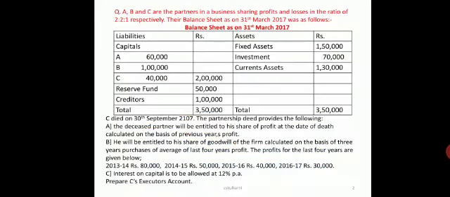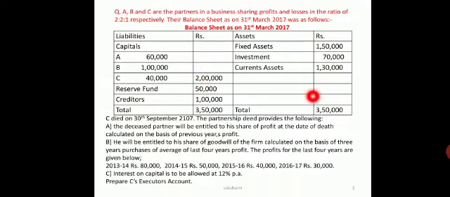We have a problem which shows A, B and C are partners in a firm sharing profits and losses in the ratio of 2:1 respectively. So you have the capitals as well as the assets and liabilities.